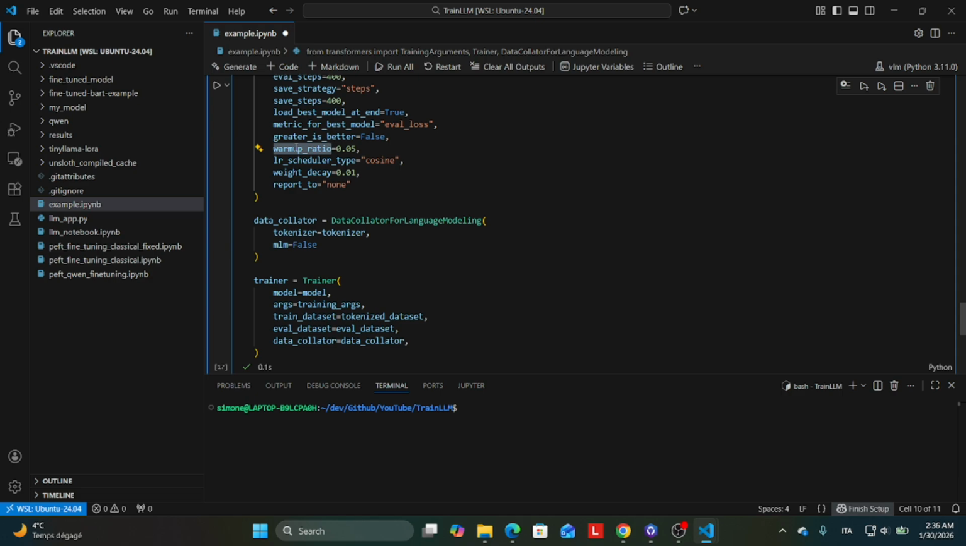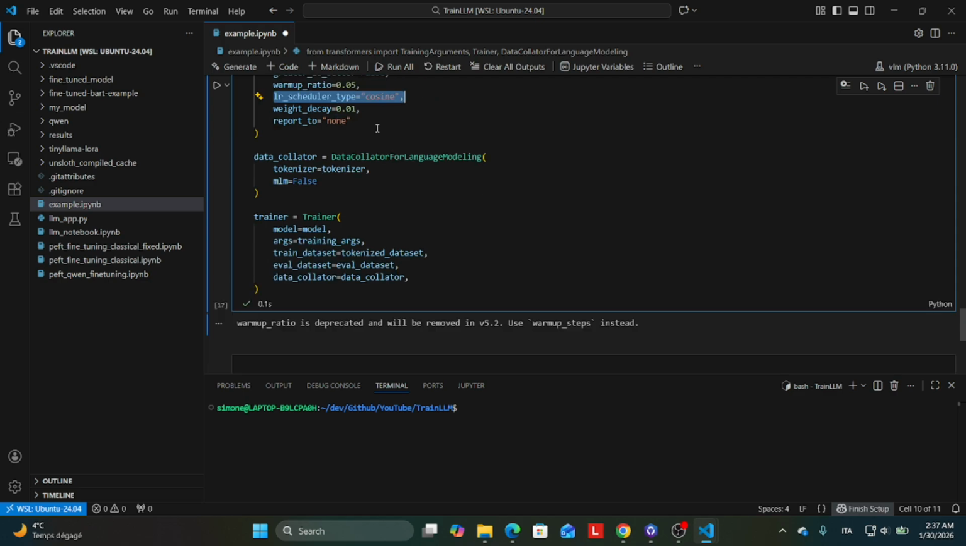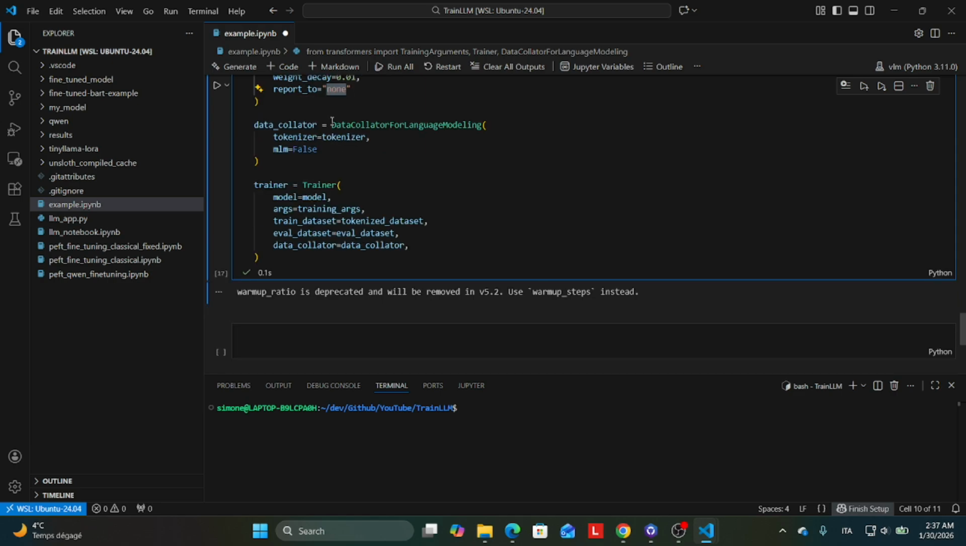Warm-up ratio. During the very beginning of training, your model's gradients can be unstable. Warm-up starts the learning rate very low and gradually increases it to the maximum value. A ratio of 0.05 means that for the first 5% of your total training steps, the learning rate will ramp up linearly. LR scheduler type defines the shape of the learning curve. Weight decay is a regularization technique used to prevent overfitting. Report to controls where your training metrics, loss, accuracy, etc., are sent. None tells the library not to log to any external cloud service or local dashboard.